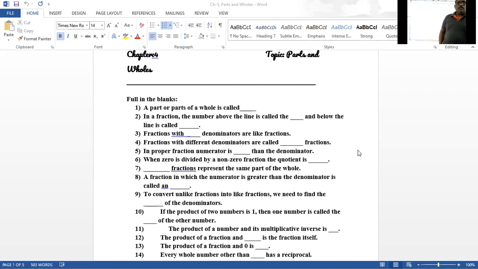First question. A part or parts of a whole is called. This is the whole thing. When a part is discussed about the whole thing, it is called a fraction. Fraction.